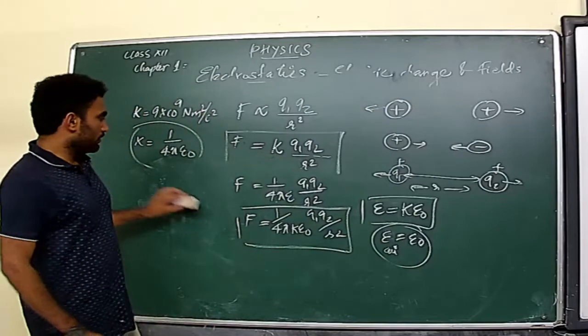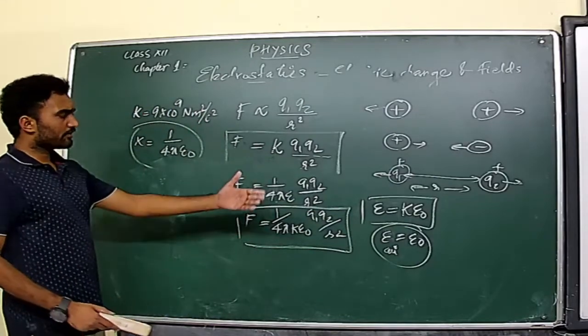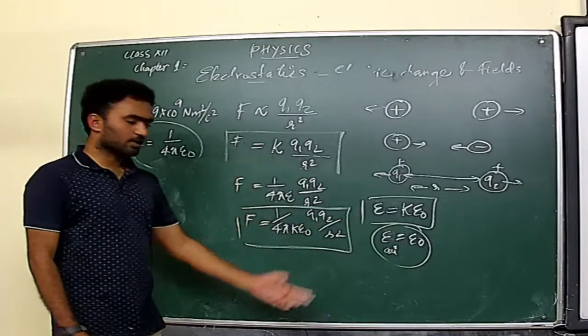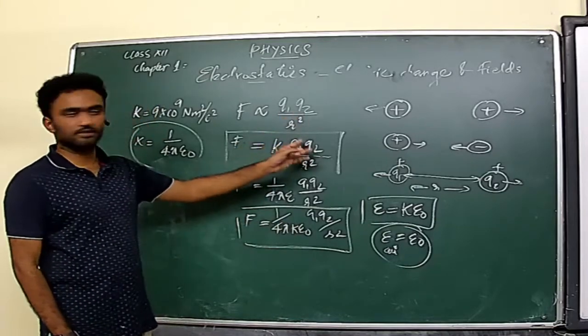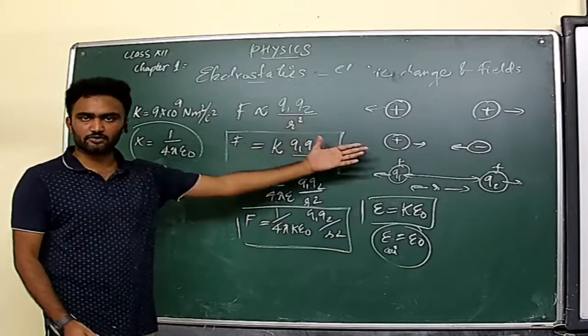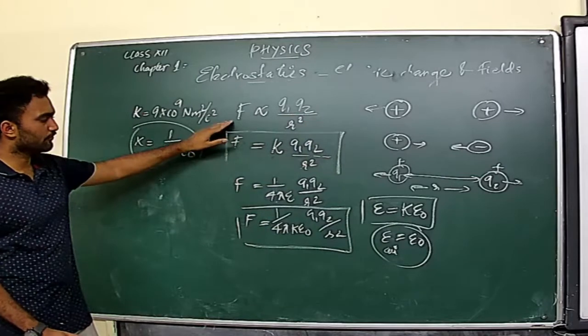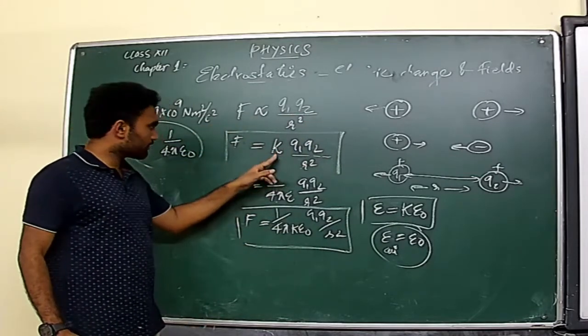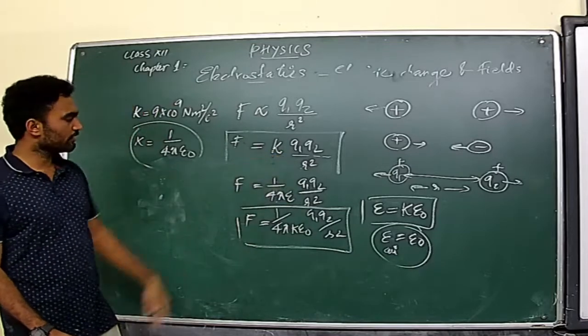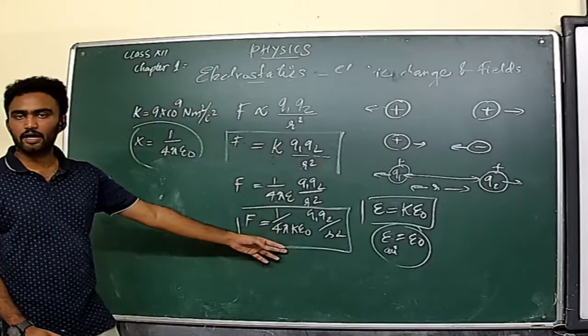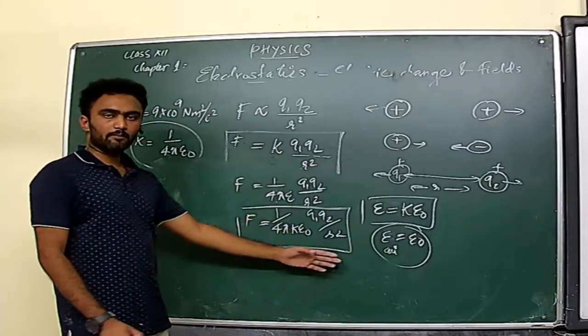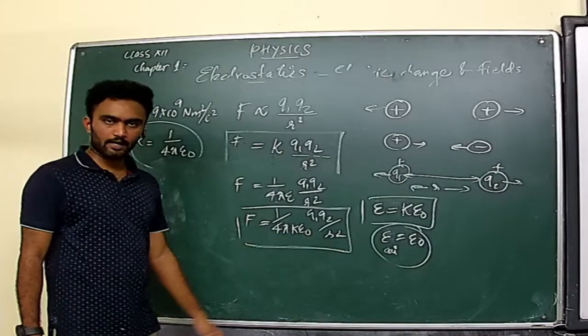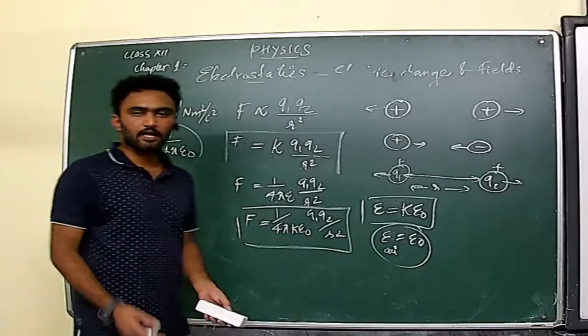Clear? Okay, then its dimensional formula you can also find by using the dimensional concept of force, charge and distance, which means length. In that manner you can find the dimensional formula for each case. For the proportionality constant, that is Coulomb's constant, and also for epsilon and for the dielectric constant, you can find it using the ideas of dimensional analysis that you already learned in class 11.